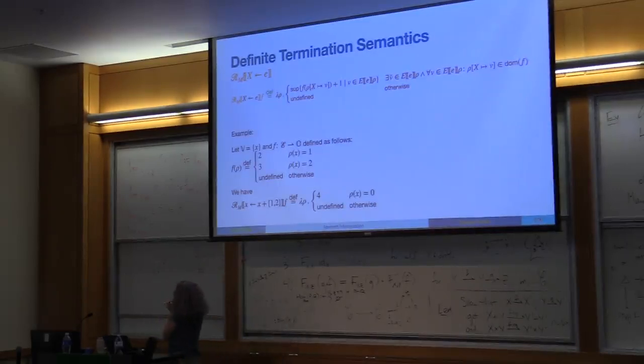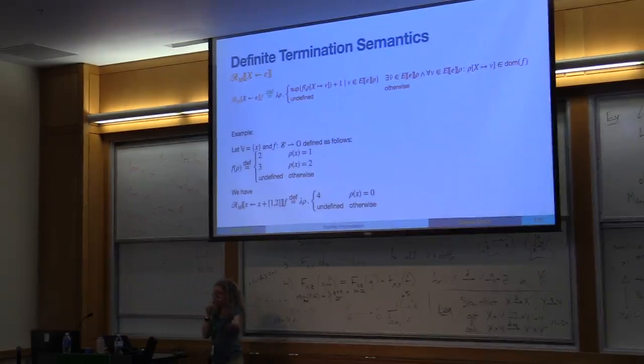Why is it not defined for other values? Well, let's say you have x equal to 1. If you do the assignment, you get x equal to 2 or x equal to 3. Now the function is defined for 2, but it's not defined for 3. So you have one successor that is not in the domain of the function.